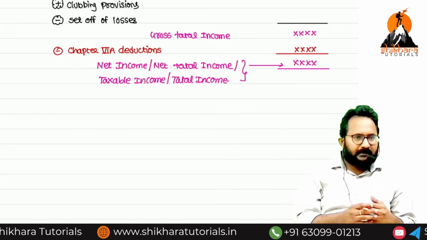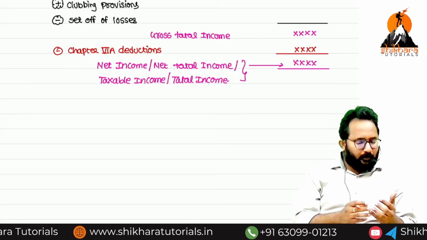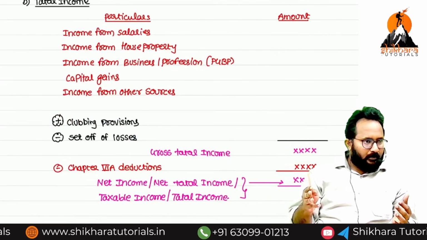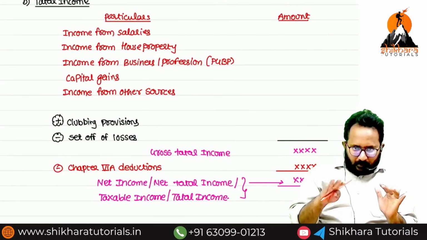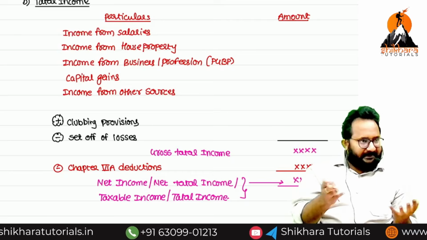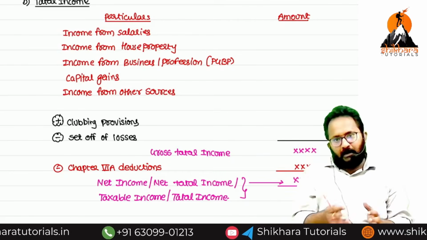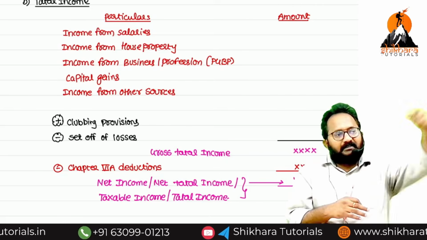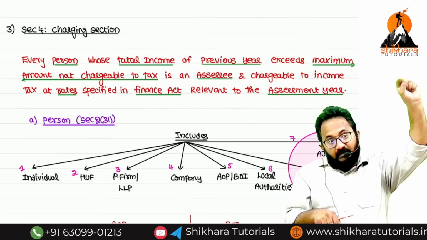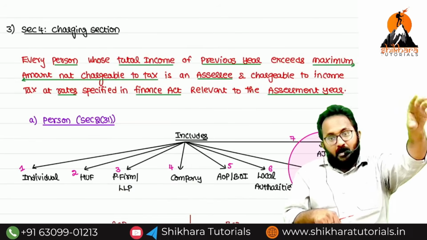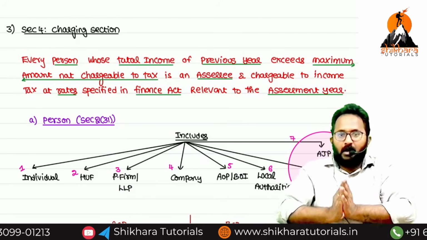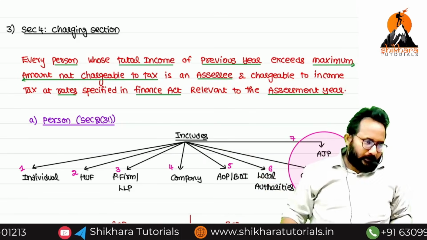Now I have a doubt. Do I need to compute the total income from childhood to old age? We need to compute the total income of a person from childhood to old age, or in teenage, or 5 years, 6 years, 7 years, 10 years. For which period do we have to calculate the total income? Please see the charging section, you will get an idea. Every person whose total income of which year do we have to compute? Previous year. That means they are saying 1 year, that particular year's total income only you have to compute, not the combined years. Okay.